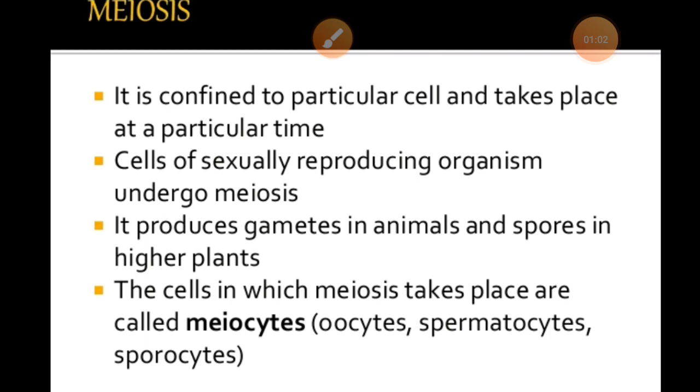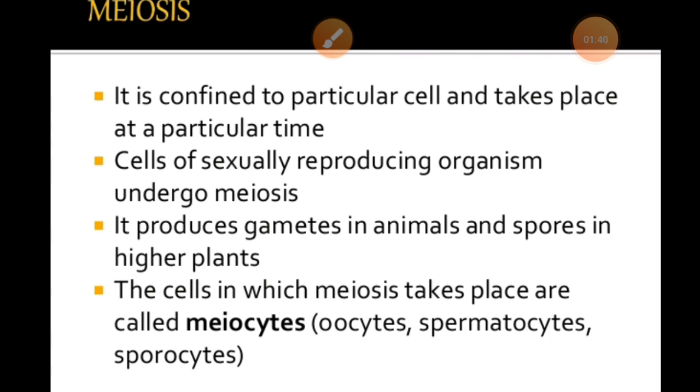Generally the basic difference between mitosis and meiosis is that the mitosis always takes place in the process of the somatic cell divisions, right? But this meiosis process will always take place or be involved for the sexual reproduction. We can say the production of offspring by sexual reproduction involves the fusion of two gametes, right? Each gamete has a complete haploid set of chromosomes, or n number of chromosomes.